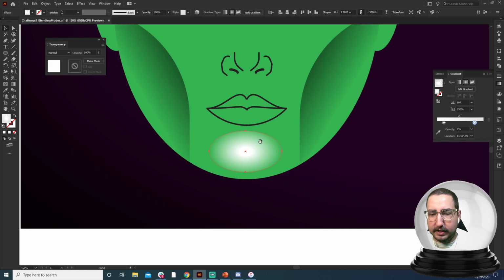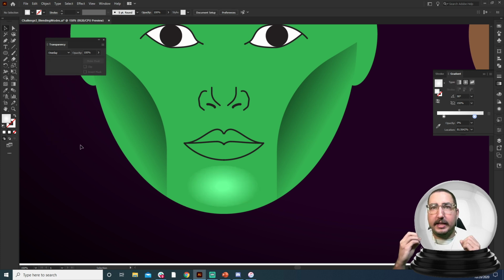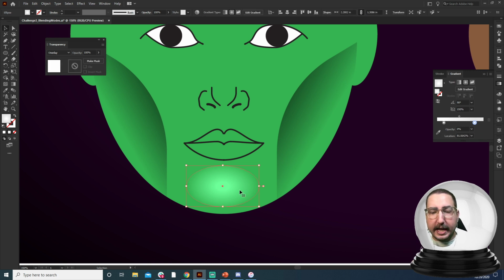So what we can do is come in here and change the blending mode to overlay. Now again, white is going to interact and make it glow. It's going to make it really pop and bring those colors brighter. It's a brightener. So if we're using white, it's going to brighten it out in that white. But if we really want to, we can play around with this. There we go. We can come in here and change it to soft light, and we'll see that soft light again is literally just that.